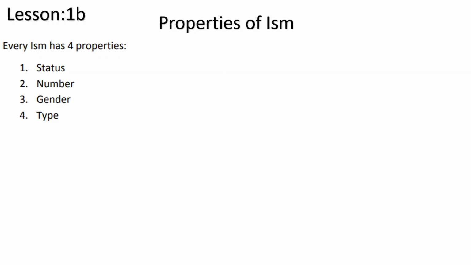Now, remember one thing: these are the properties of ism, not the properties of fail, not the properties of harf. We are talking about the first kind of word, which is ism. These four properties belong to ism. Harf, the one that we're going to learn along with the ism and along with the fail as we go through, has no properties like this. Fail has different properties, not like this. It is only something that belongs to ism. So status, number, gender, and type.